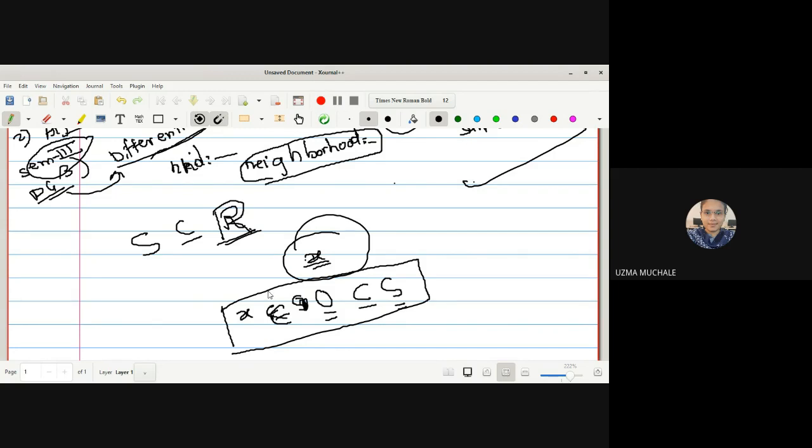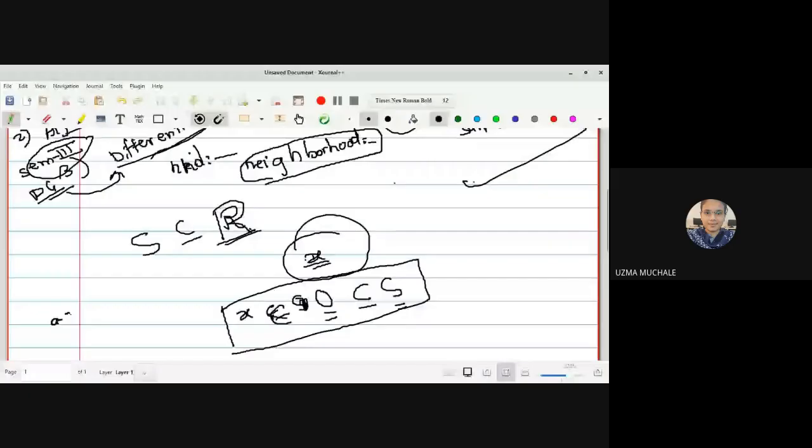How to define a neighborhood? A minus x and a plus x. After this, you haven't told A minus bracket, interval, anything. Simply A minus x and A plus x, which means can I write it as an open interval? Yes, ma'am.